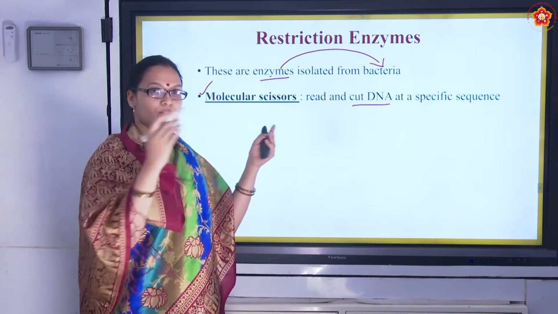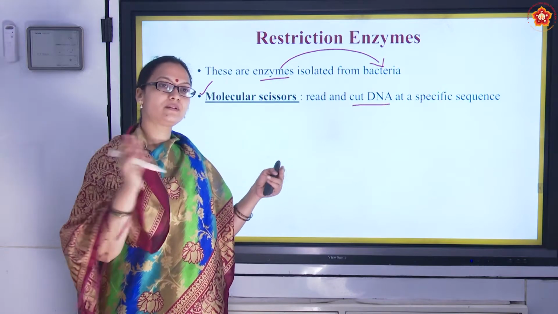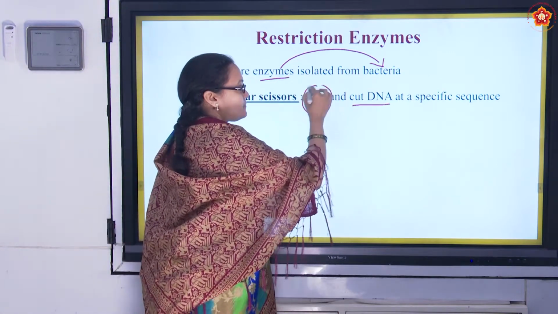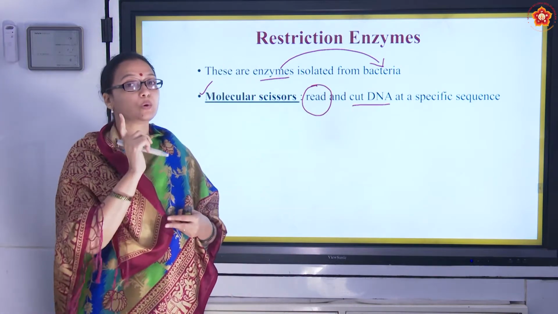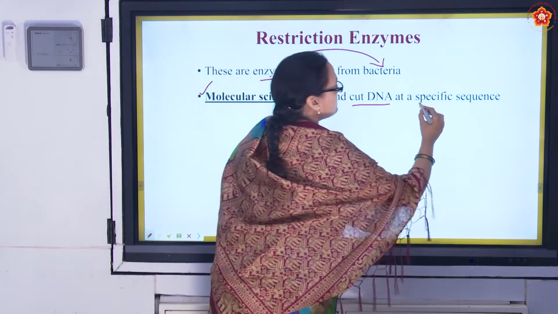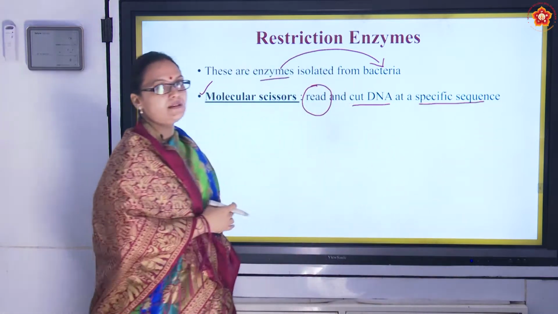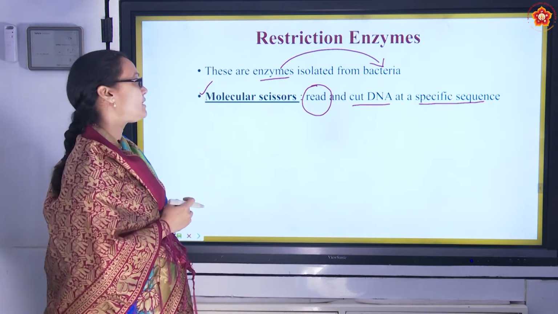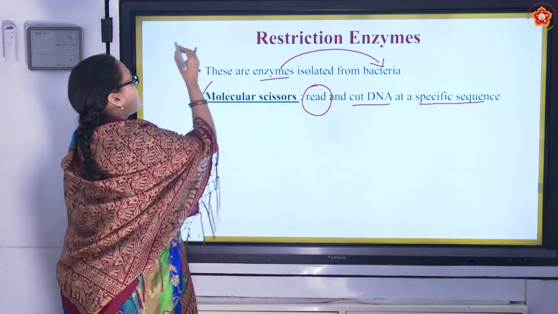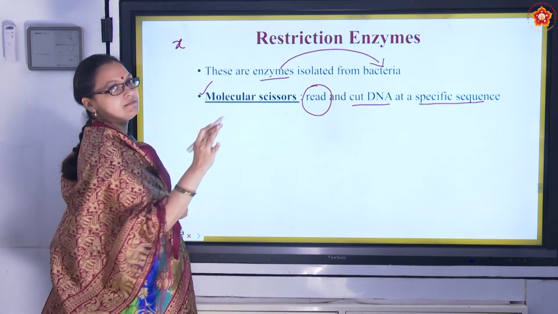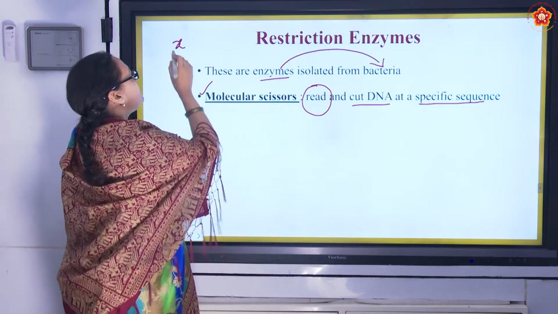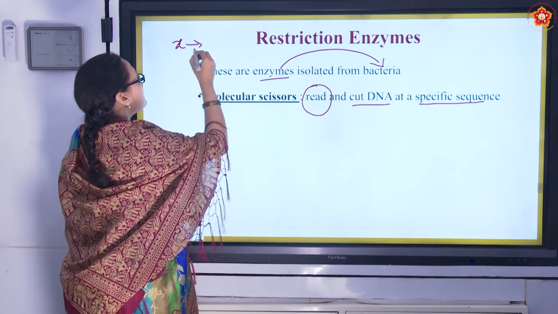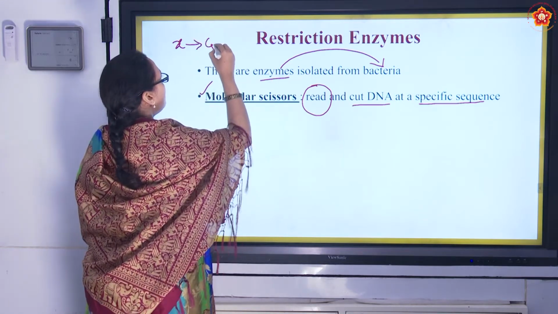So if there's a strand of DNA, do they cut wherever they want, however they want? No. What they do is they read the DNA and they cut only at a specific sequence. Okay, let's talk in length about this. What is this specific sequence? I'll give you an example. Imagine there's a restriction enzyme by name X. This is just an example. This X restriction enzyme can read the sequence as GAATTC.